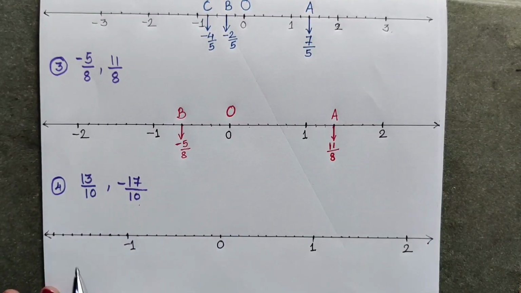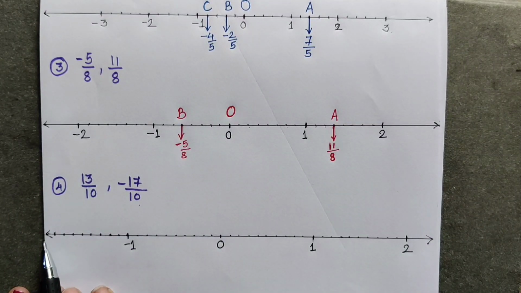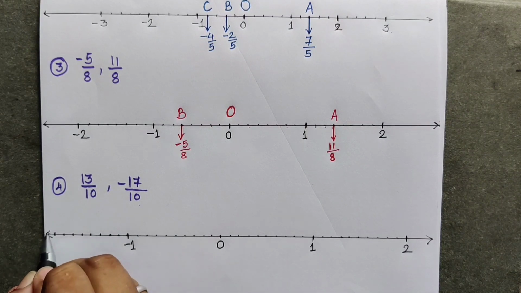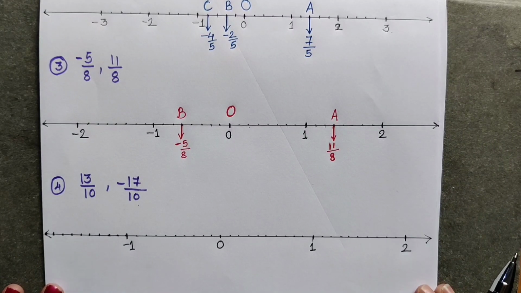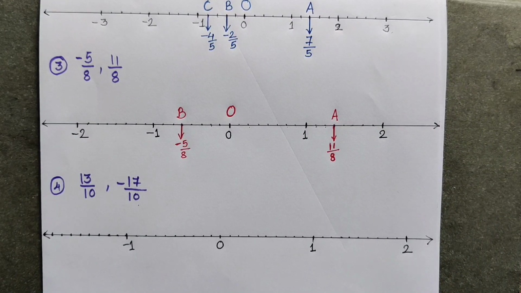I have plotted 8 points. I don't have space. 2 more points are required and then there will be minus 2. Here 9 and 10 will be there and then minus 2 will come. Now let us start counting the points so that we can plot 13 upon 10 and minus 17 upon 10.